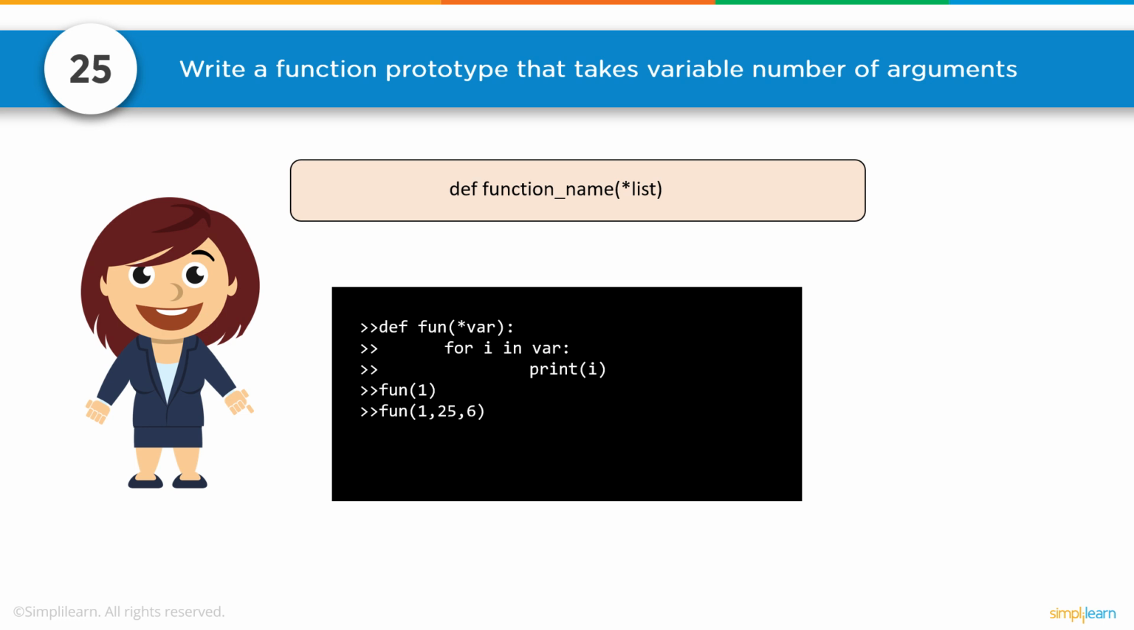Number 25. Write a function prototype that takes a variable number of arguments. Here we have def function, name, list. So we could have, in this case, whatever the list is, def function(*var). The asterisk denotes that we're going to take multiple arguments, and then we can do for i in var: print i. So if you send function(1) and function(1, 25, 6), it'll actually print those out one at a time. The first one just prints out a 1 because it only sent one variable. The second one will print 1, another line 25, another line 6.